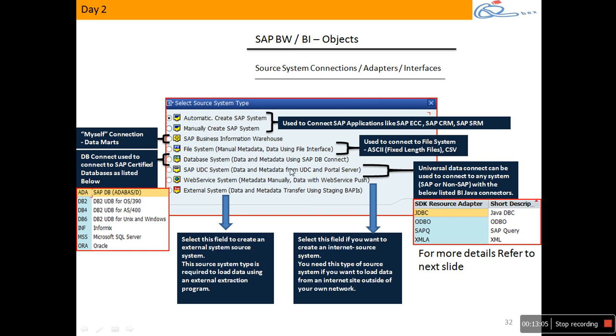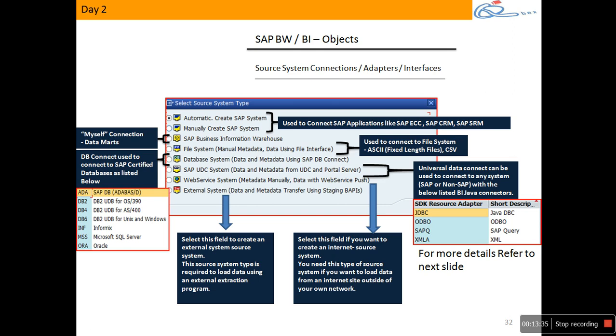We have something called UD Connect, which is Universal Data Connect, which is used to connect any application to BW, whether it could be SAP or non-SAP or any database, whether it is certified or not, anything can be connected using this. But the only thing is this UD Connect is built with Java programs, or built with the Java stack. So the performance is slower when compared to DB Connect.